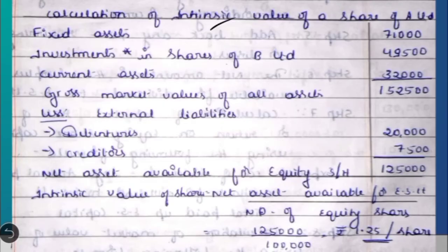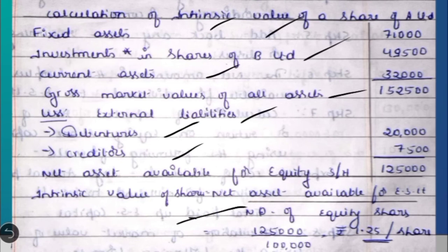Let's see. Fixed assets 71,000, investments in B Limited 49,500, current assets 32,000, total gross market value of various assets 1,52,500. From this we deduct the external liabilities, debentures and creditors, 20,000 and 7,500. We have net asset available for equity shareholders 1,25,000.